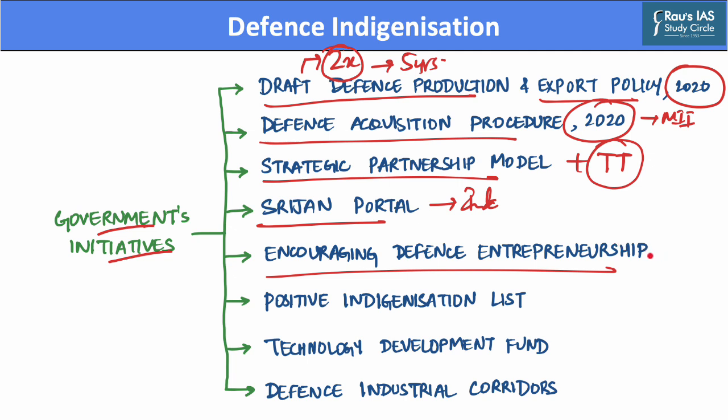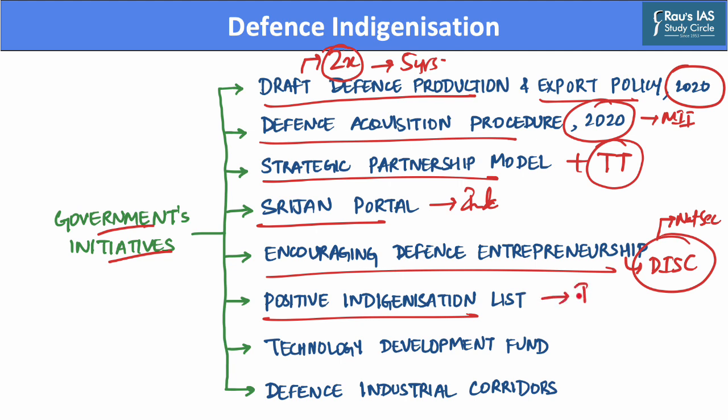The Government of India has brought forward the Defense India Startup Challenge, which favors the creation of functional prototypes of products and technologies relevant for national security. Also, the government has brought forward a positive indigenization list, which describes certain products that are embargoed from imports. Thereby, these products will then be manufactured on Indian soil.